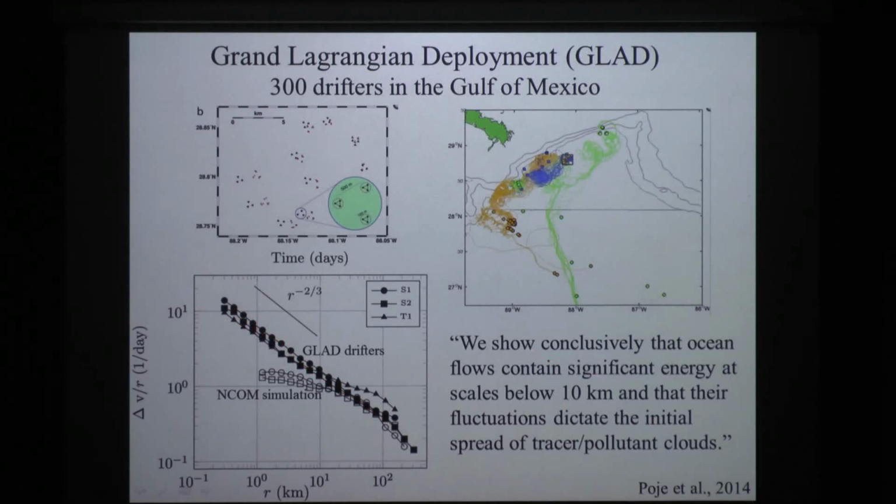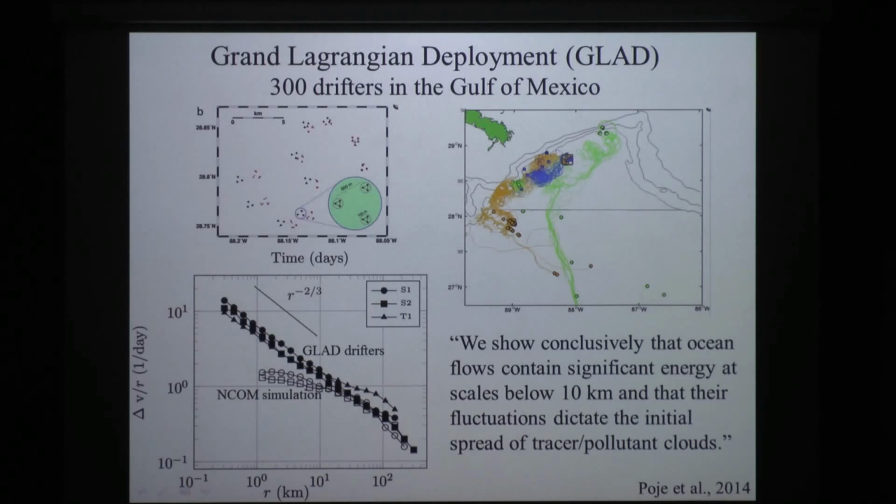And they argue in their impacts paragraph up front, we show conclusively that ocean flows contain significant energy at scales below 10 kilometers, and that their fluctuations, local dispersion, dictate the initial spread of tracer pollutant clouds. So they basically conclude that this local dispersion, this Richardson Law-like behavior, and not exponential separation driven by those larger scales, is what's really happening at these very small scales.